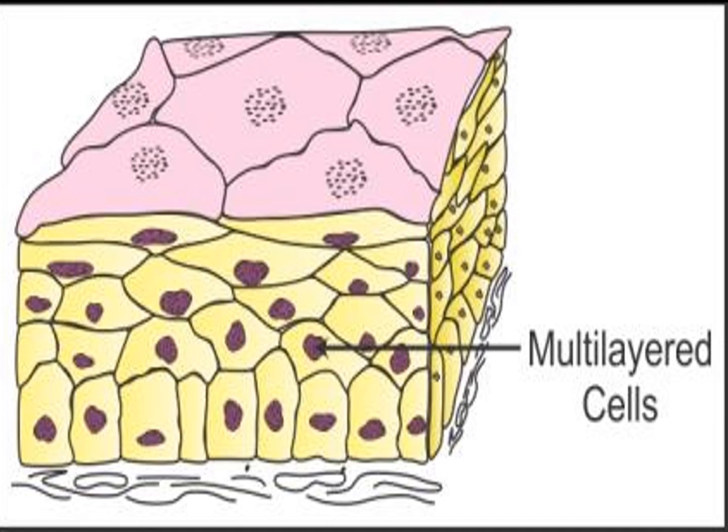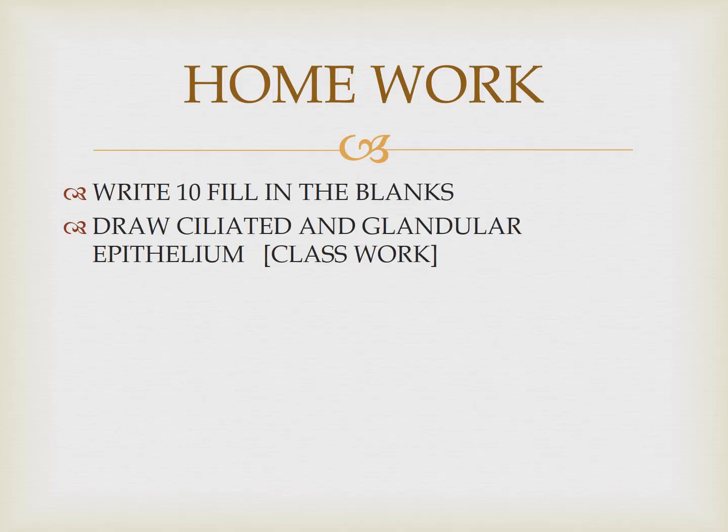Okay, children, everybody study this lesson. Your homework: write 10 fill in the blanks in this part, on epithelium, epithelial tissue, animal tissue. Only 10 fill in the blanks, write it. Draw ciliated epithelium and glandular epithelium in your classwork note.